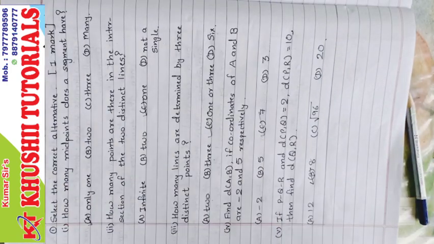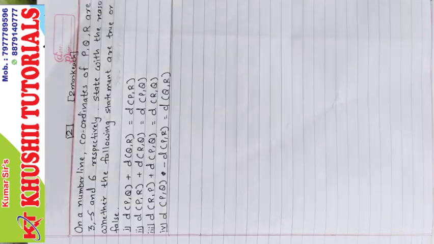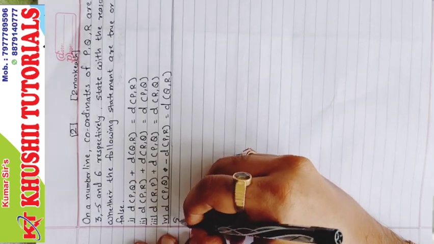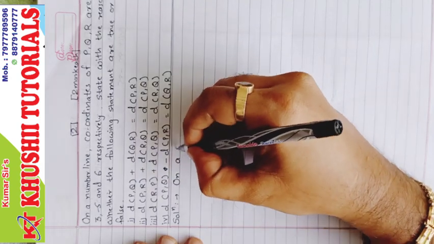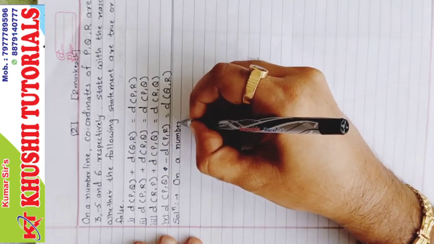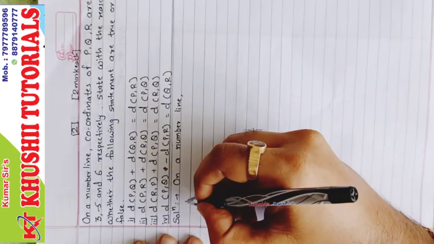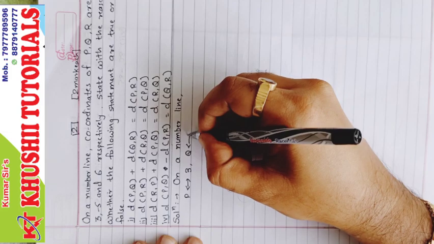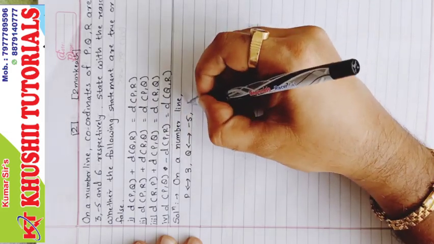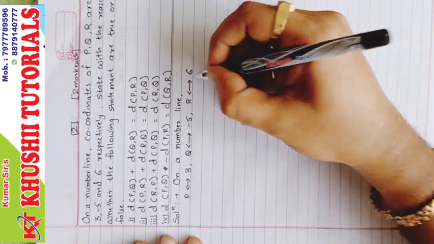Hope you understood all the MCQs. It's time for sum number 2, which is 2 marks each. On a number line, coordinates of P, Q, R are 3, minus 5 and 6. So we'll start with that. Solution: on a number line, P stands for 3, Q stands for minus 5 and R stands for 6.